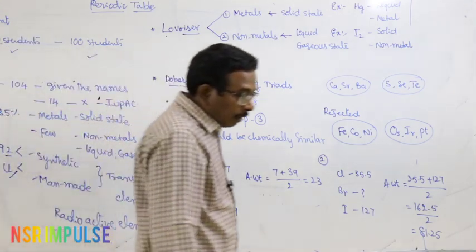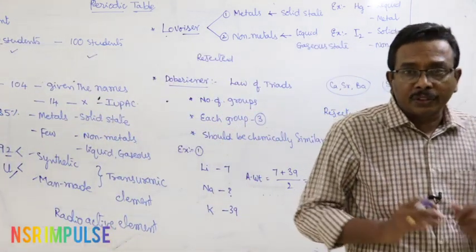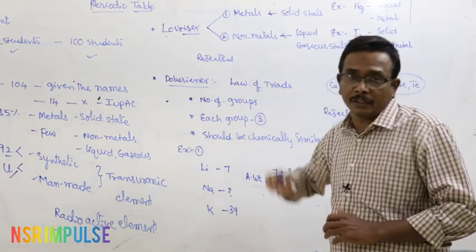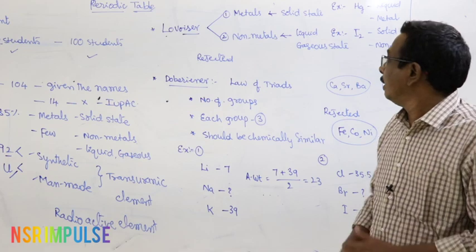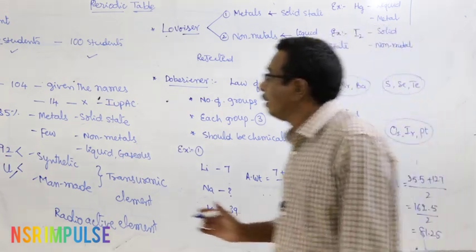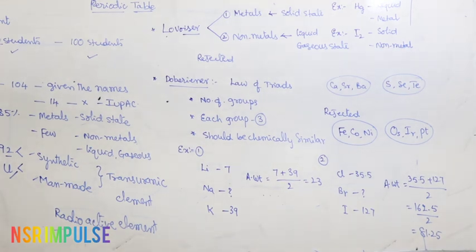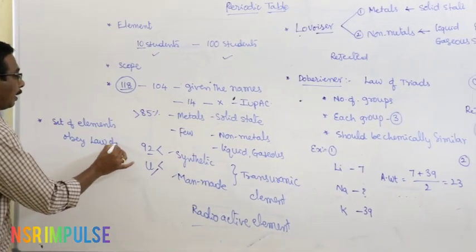How are objective questions given from the Dobereiner law of triads? Take for example: which one of the following sets of elements obeys the law of triads?